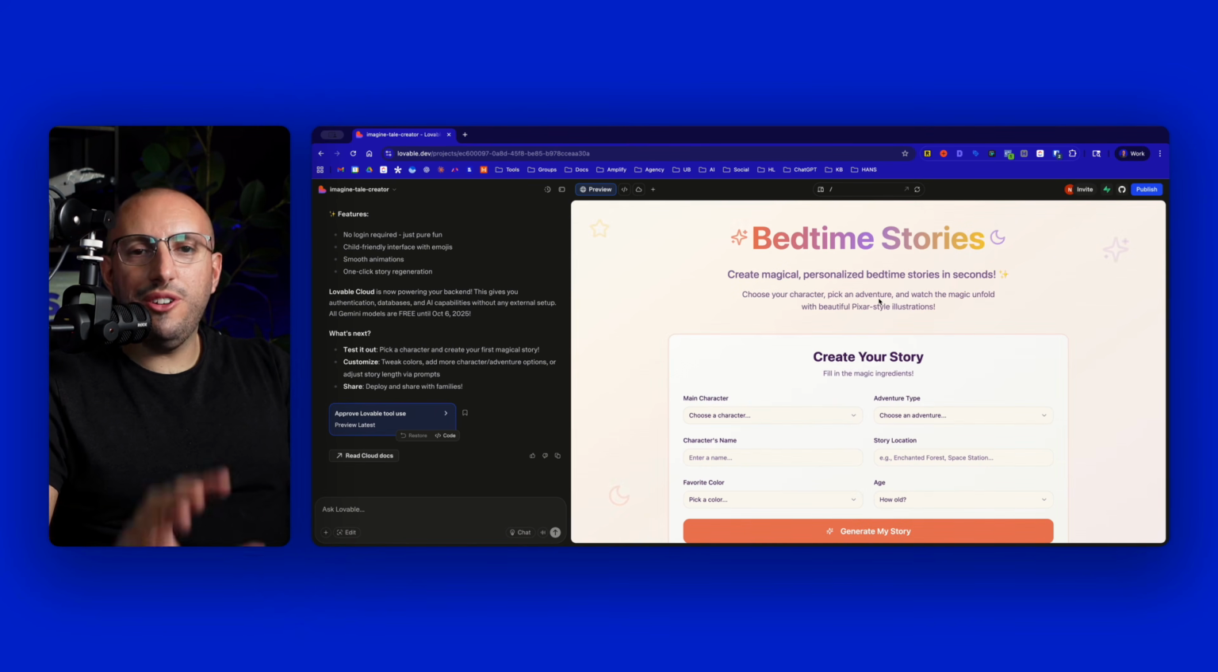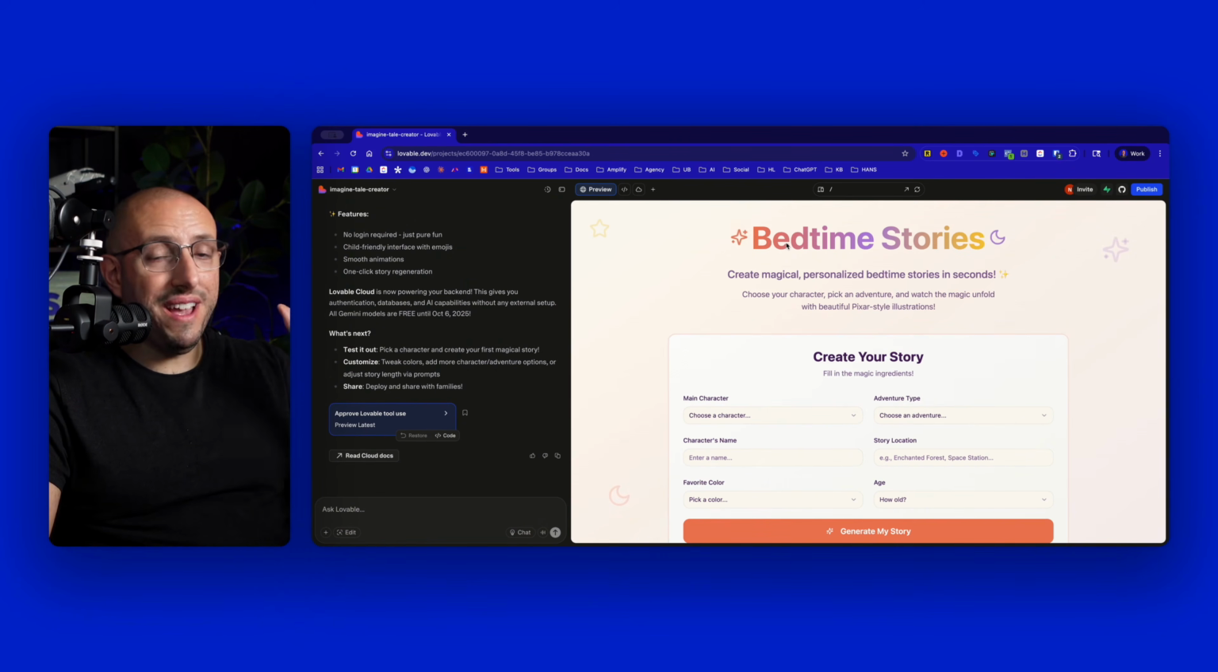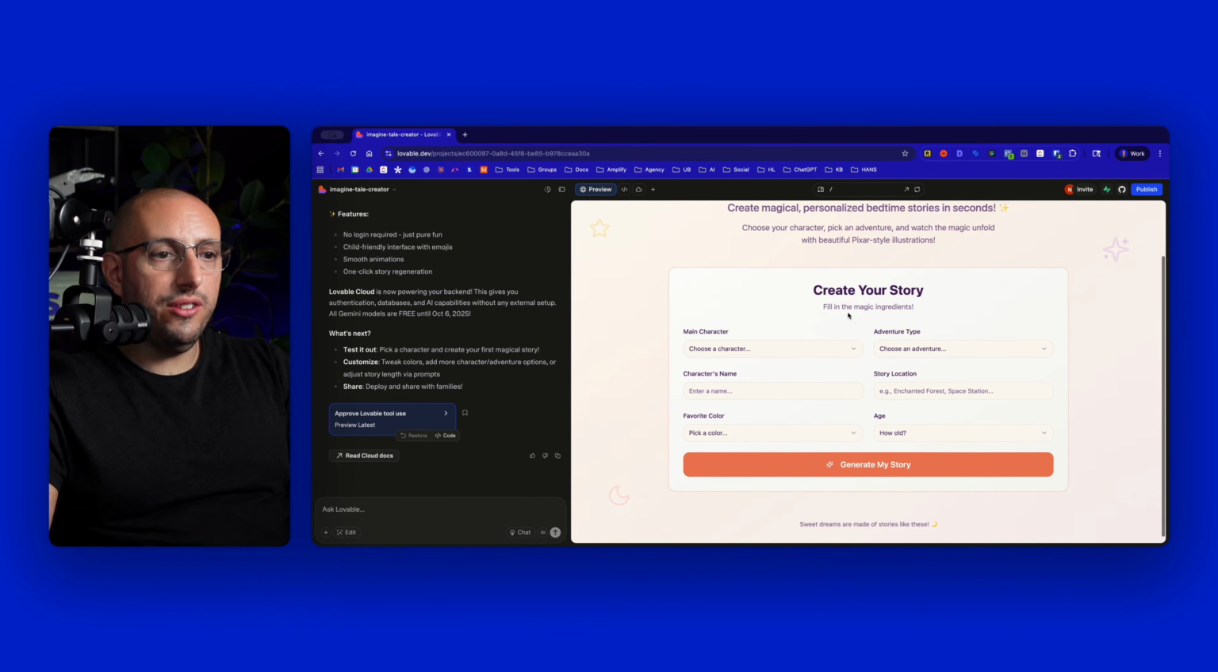And here we go. It took just a few minutes and we have this amazing first draft from a single prompt ready to test. It says Bedtime Stories: create magical personalized bedtime stories in seconds. Choose your character, pick an adventure, and watch the magic unfold with beautiful Pixar style illustrations. So let's create our story.